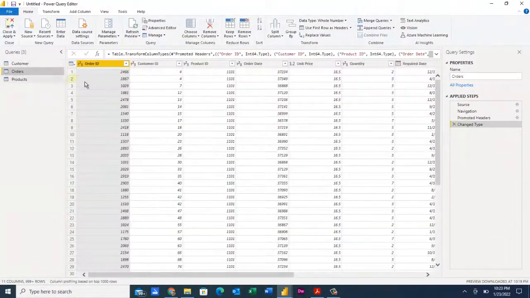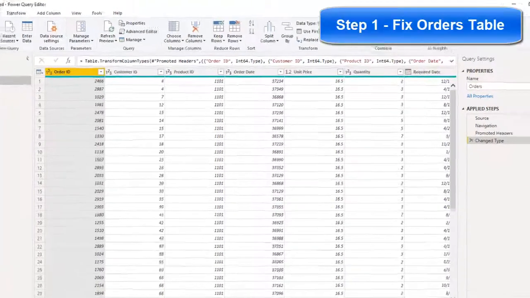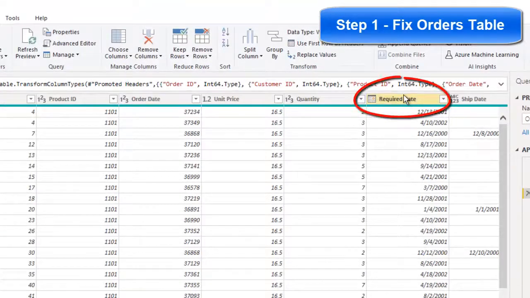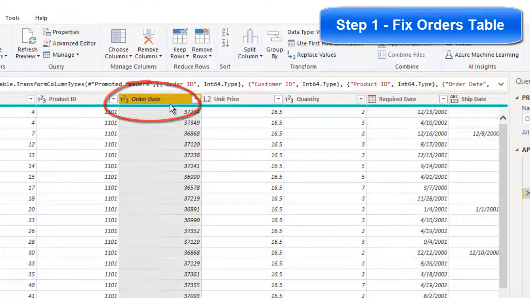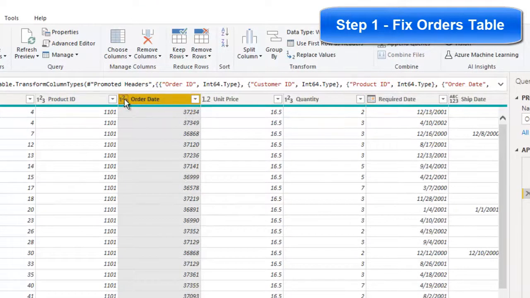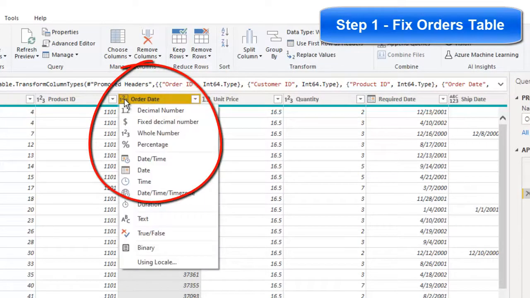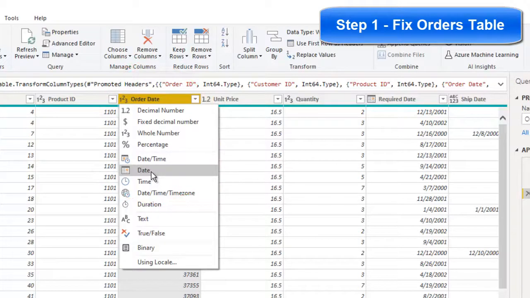Let's take a look at the orders table. The only thing I can see in here that could be a problem is that the required date seems to be okay, but the order date came in as a non-date. So we need to switch this over to a date data type in order for it to be correct.